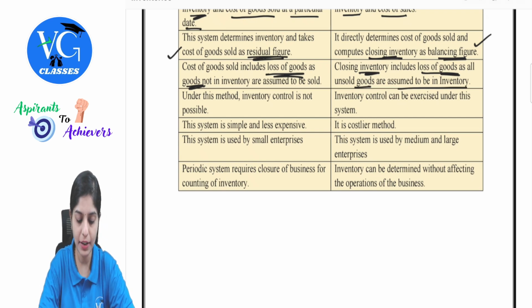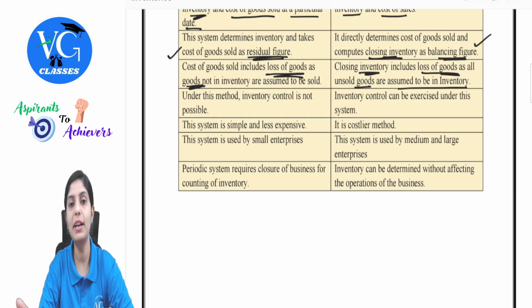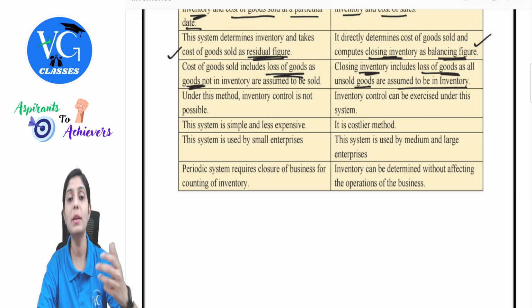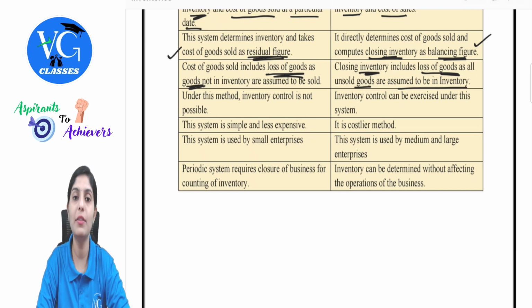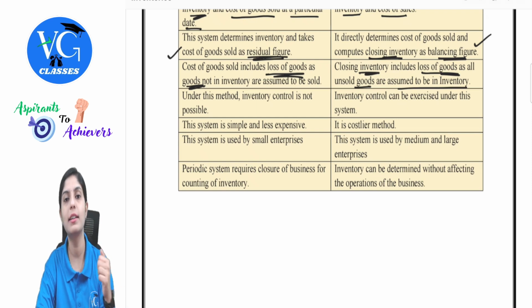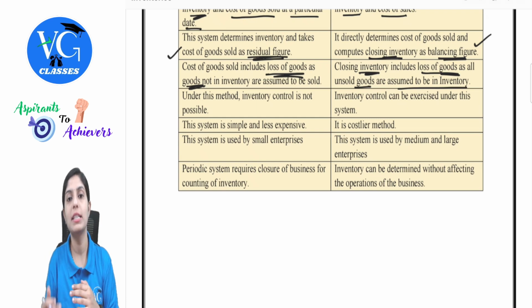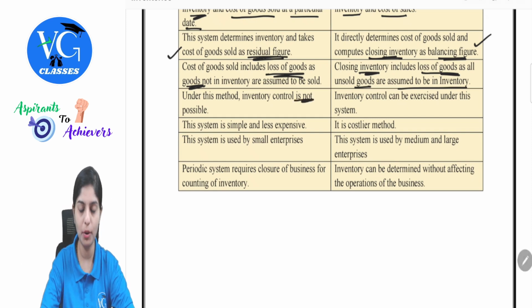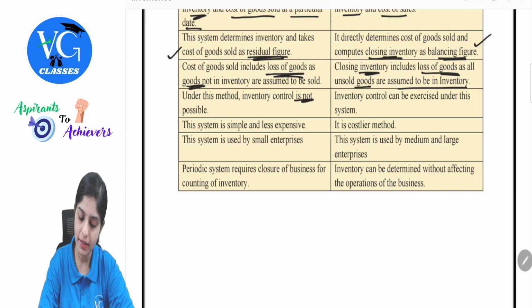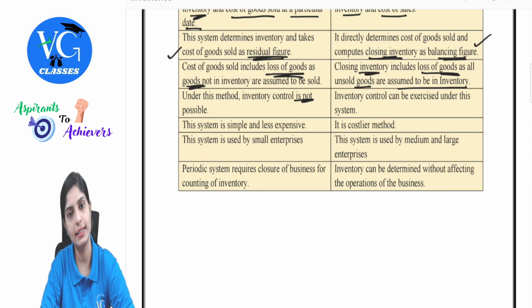Under this method, inventory control is not possible. Inventory control means what? There could be some activities where wasteful elements could be involved. To avoid such, inventory control activity becomes very important. In inventory control, there will be systematic procedures conducted, that is, what is the requirement and what is the supply. Depending upon where the wastage is happening, we can definitely cut down, because that is ultimately impacting your cost structure. So under this method, it is not at all possible. Whereas under perpetual, inventory control can be exercised under this system.